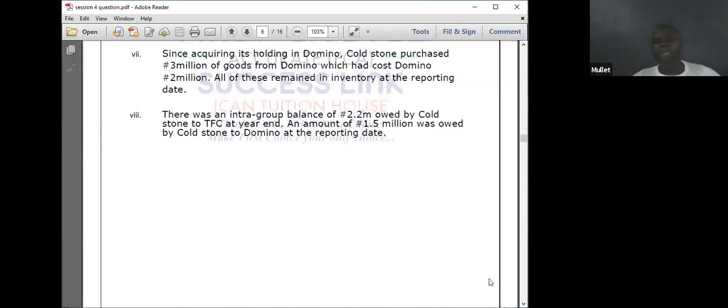Trade receivable, credit 2.2. 1 million is in transit, cash debit 1 million. The difference between the 2 is what we eliminate, which is 1.2. Trade payable, debit 1.2. You debit against 1 credit. That's all.